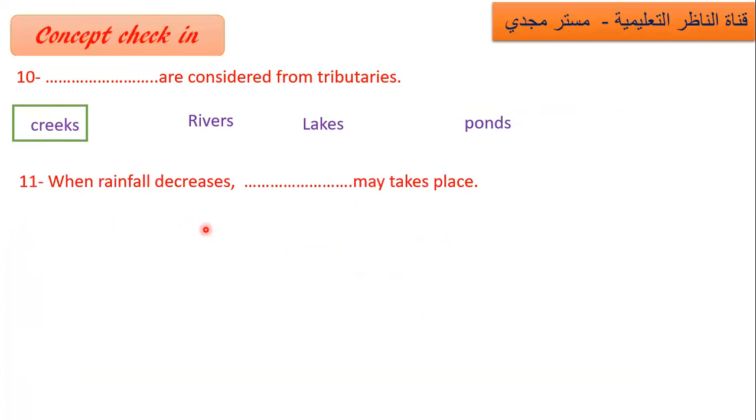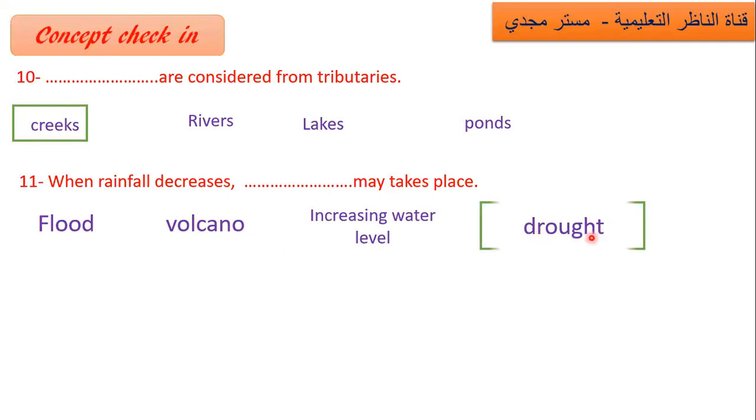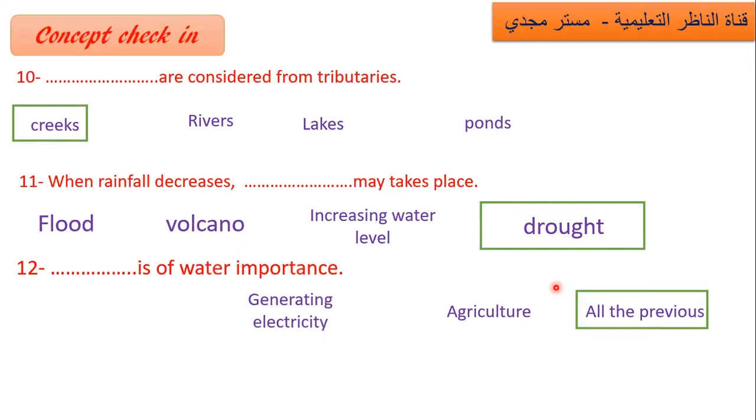Number 11. When rainfall decreases, what may take place? So where there is less rainfall, very little rain or no rain, what is formed? Yes, drought is formed. Yes, excellent.